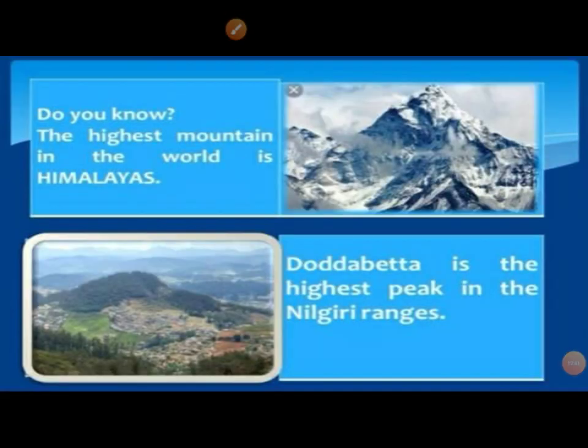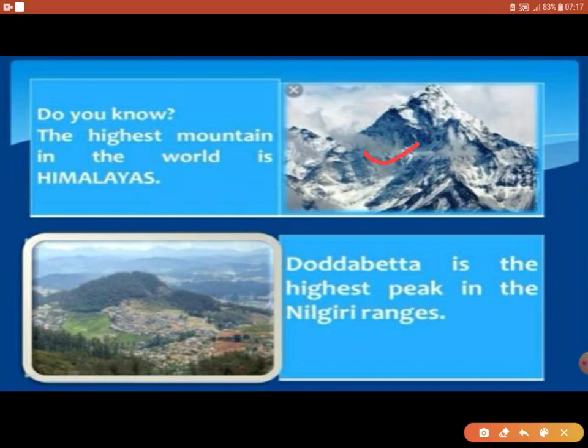Do you know the highest mountain in the world is the Himalayas. Doddabetta is the highest peak in the Nilgiri ranges.